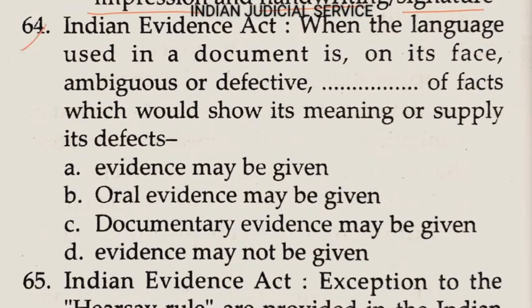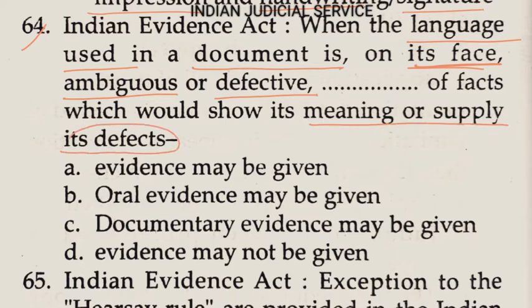Now question number 64. When the language used in a document is on its face ambiguous or defective, dash of fact would show its meaning or supply its defect. Option A, evidence may be given; option B, oral evidence may be given; option C, documentary evidence may be given; and the last one, evidence may not be given. So clearly the answer here is evidence may not be given.